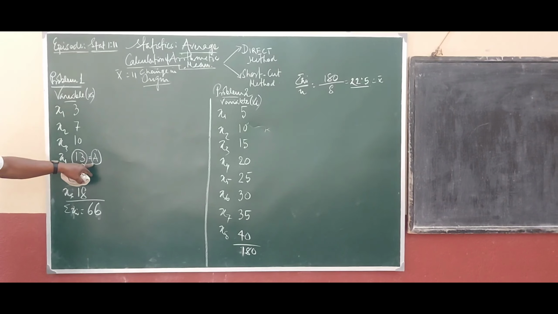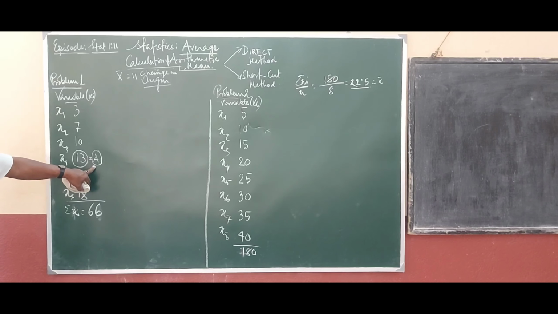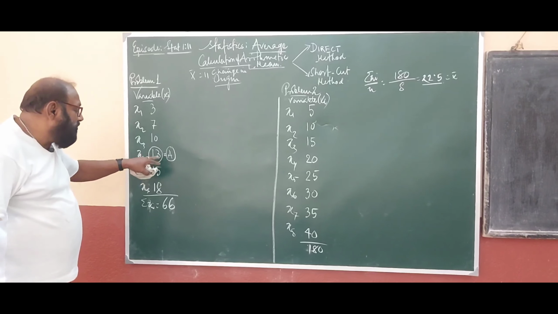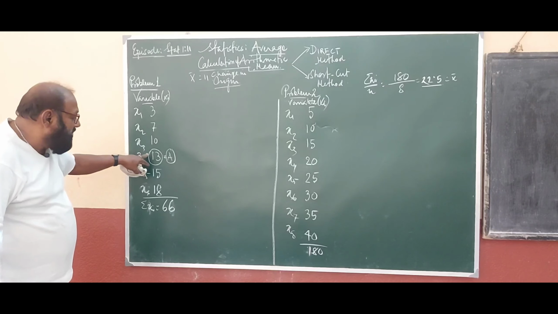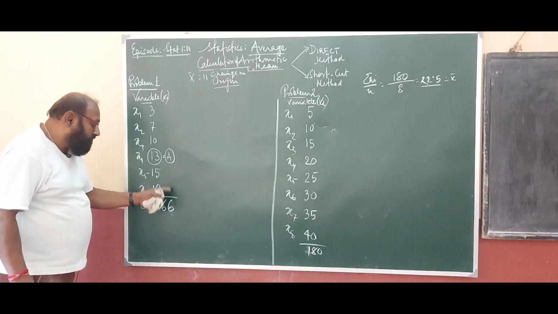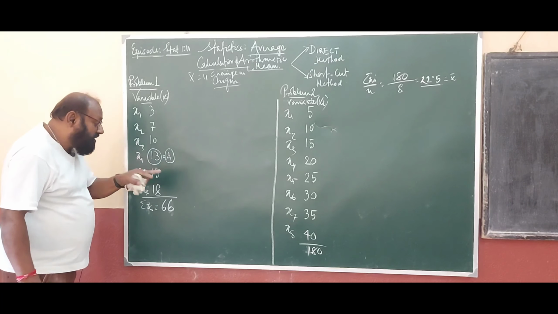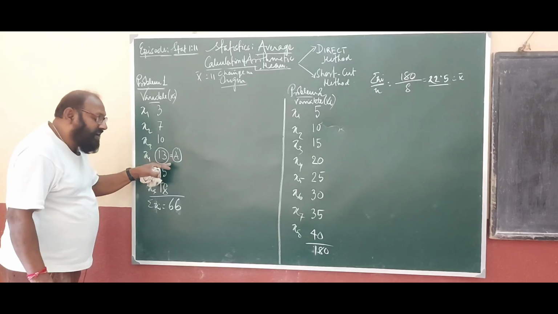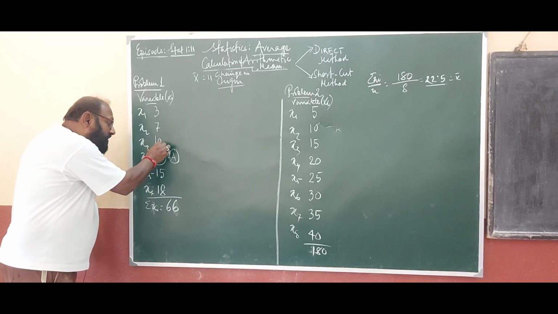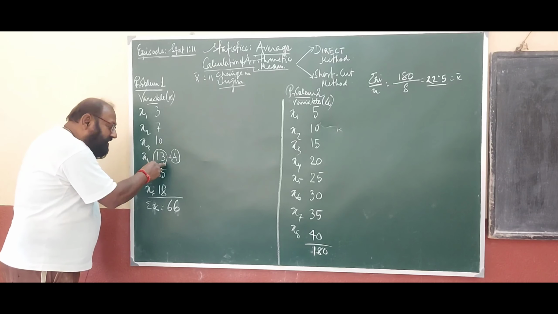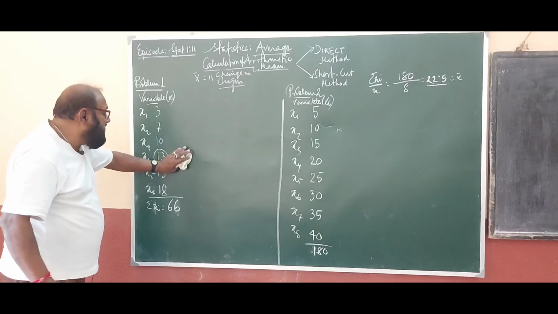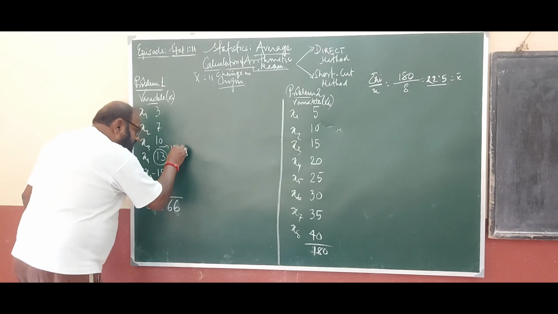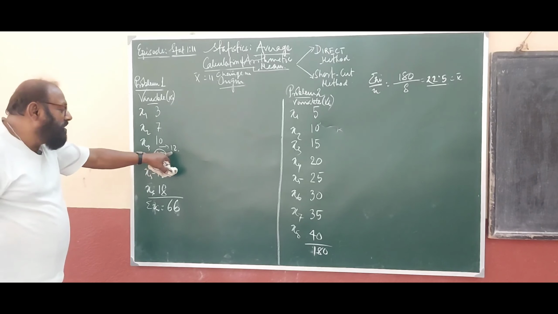Since a central value is the value which revolves around the central observations, we may presume that the central value, that is average or arithmetic mean, may lie between 11 and 13. So instead of taking any assumed mean, we may take, say, assumed mean is 12. Clear? I am taking 12 as the assumed mean.